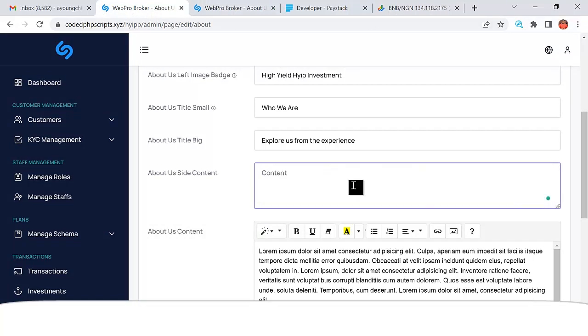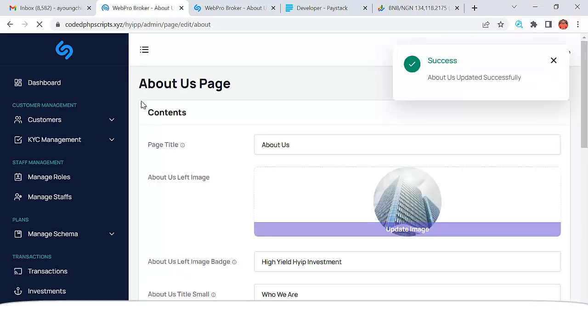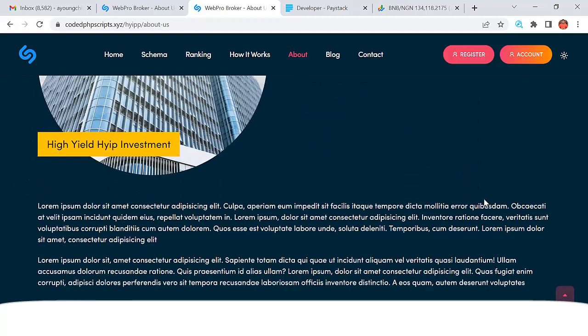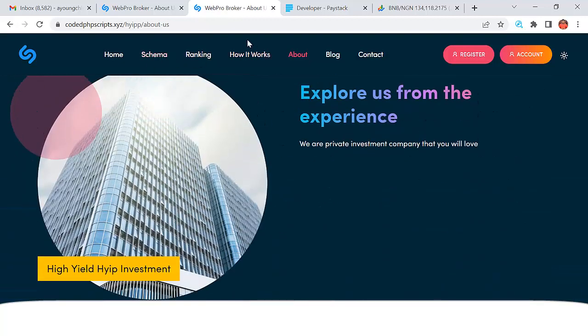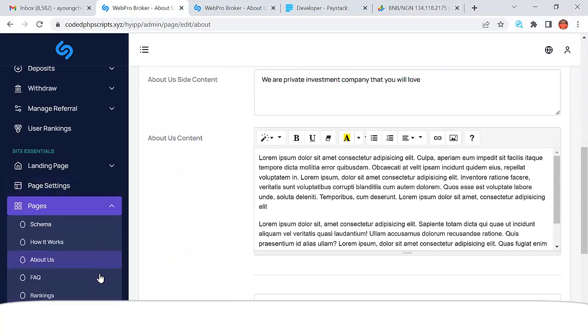We are a private investment company that you will love. You can go ahead and change all of those, then you can save that. When you save that, now if I go to the about us section, this is the about us section, and see that we're an investment company that you will love. You can go ahead and change all of this. This is so powerful, right guys?